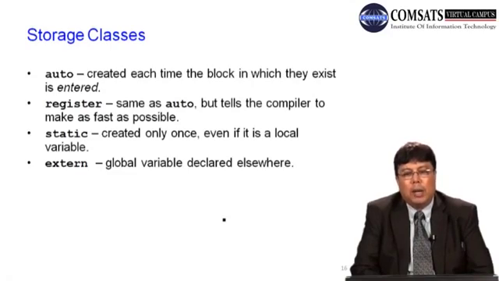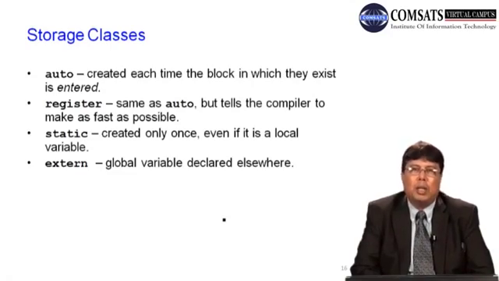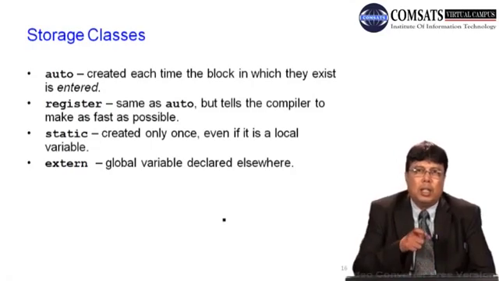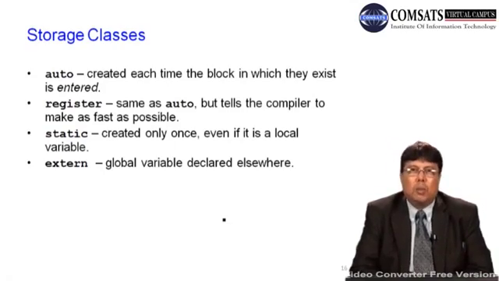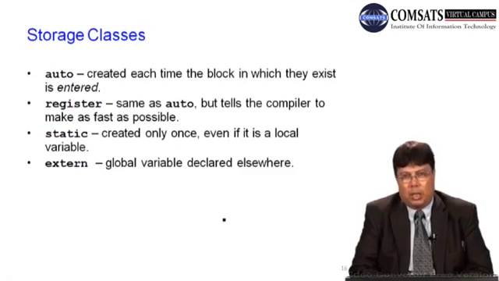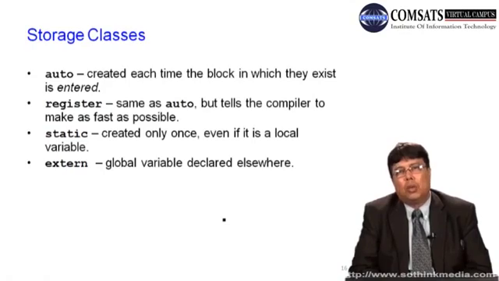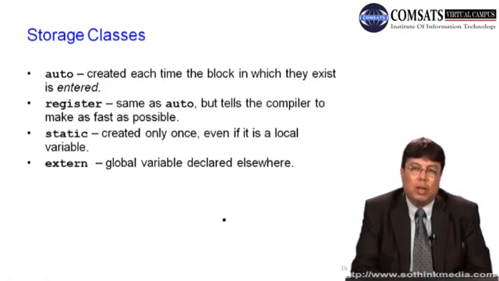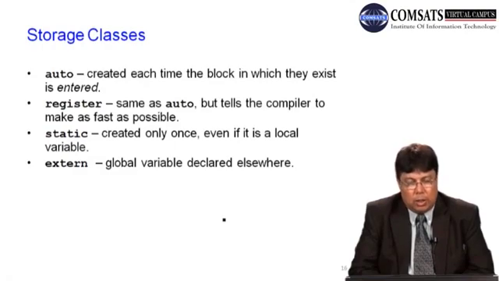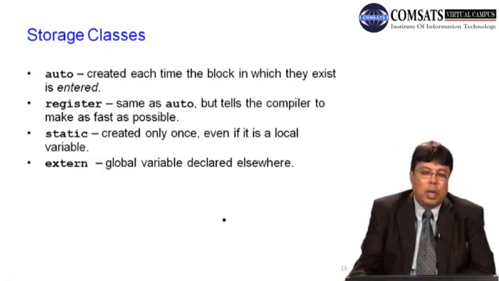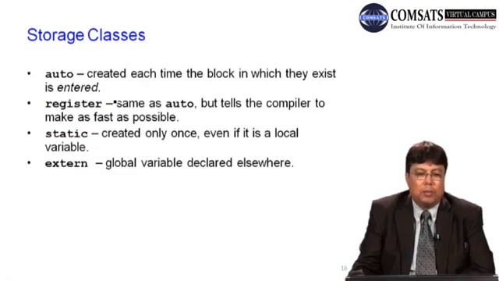Register variables are just like auto variables, but they are defined within the CPU registers. लेकिन आप अपनी आसानी के लिए कह सकते हैं कि you need to tell the compiler that you need a space which is very very fast. कोई आप ऐसा डेटा रखना चाहते हैं that should always be available quickly to your program, तो उसके लिए you can declare or you can request the memory allocation, even if you can request the memory allocation that is the register of a CPU. उसके भी आप use करेंगे the keyword register.